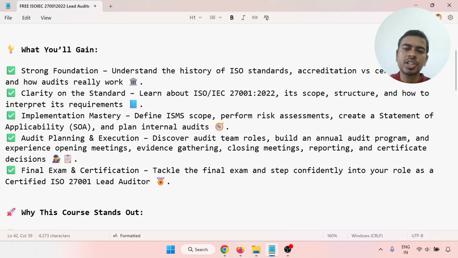Finally, the final exam and certification. This will tackle the final exam and step confidently into your role as a certified ISO 27001 lead auditor. So you can become a 27001 lead auditor.